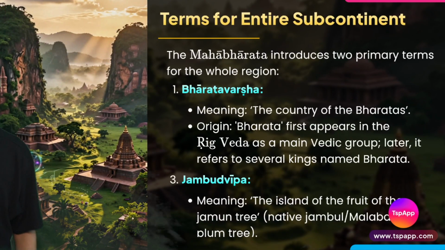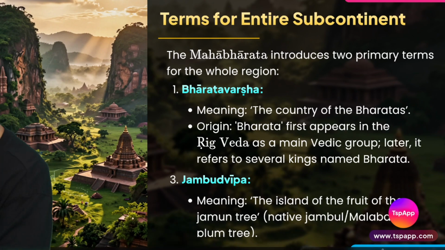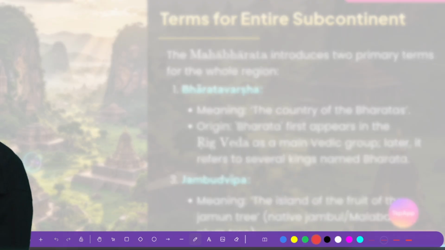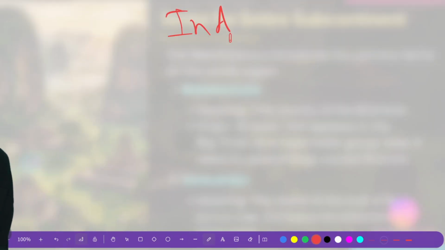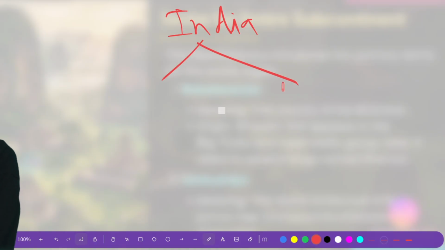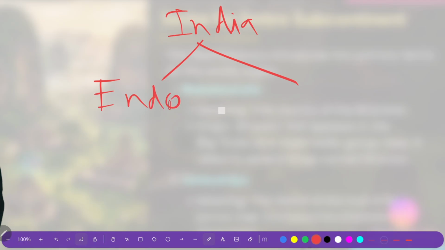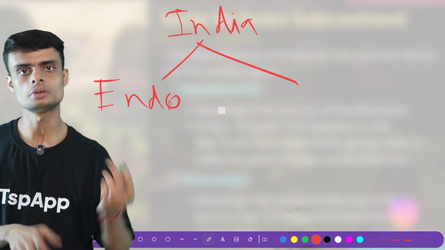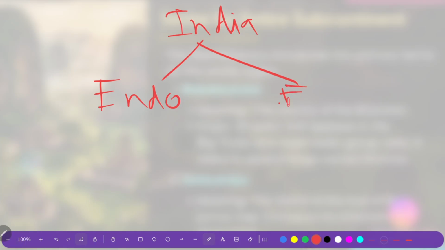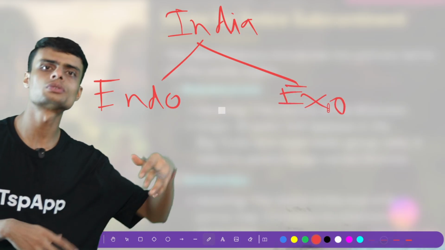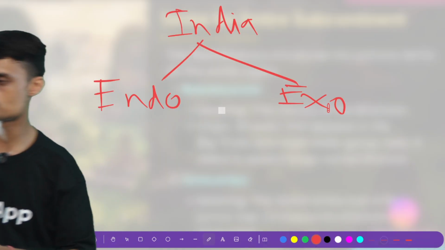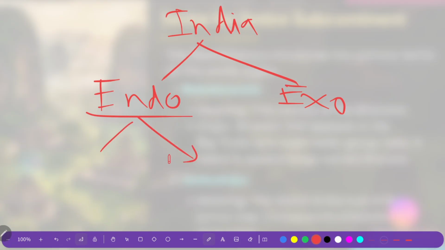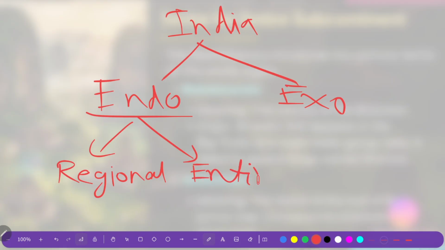Next, the terms for the entire subcontinent. What did we see right now? First, we saw that India is named in 2 ways. First is the endonyms. Endonyms means those names which are given by people of India. So Indians gave the name to India. And then we have exonyms, the name which is given by those people who are from outside, other countries. Now endonyms are also of 2 types. One is for the regional names, and one is for the entire subcontinent.